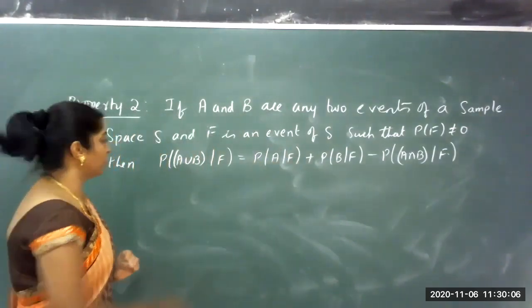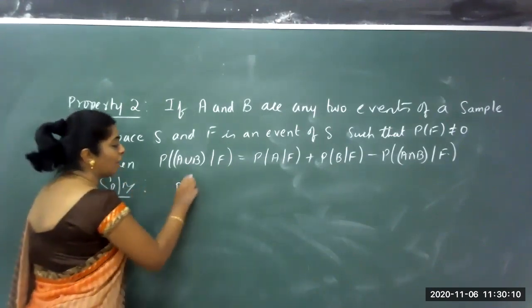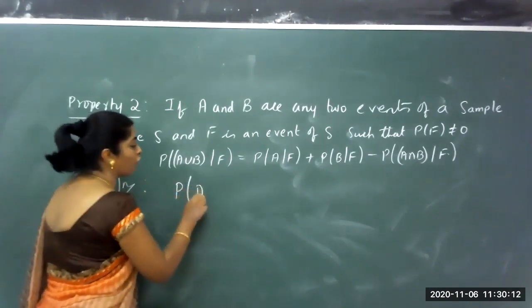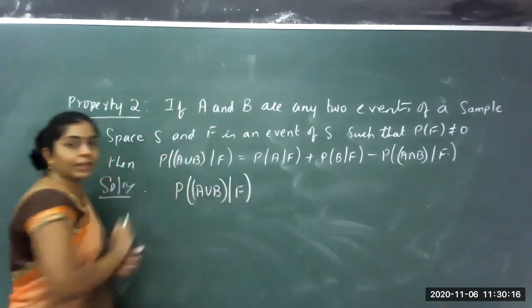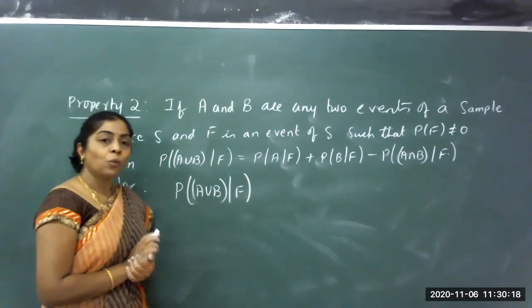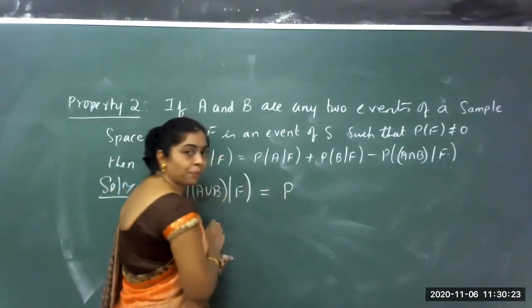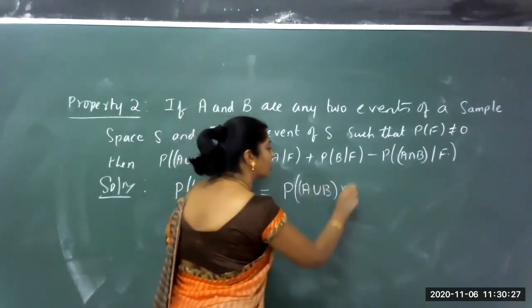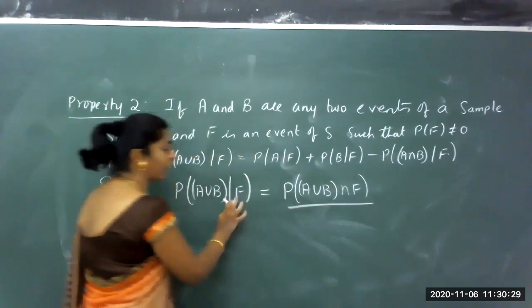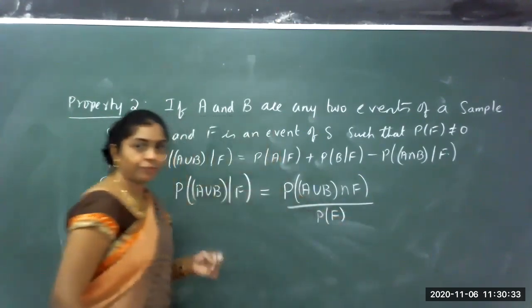Let us try to prove this. Now, to prove this, I am considering equations. Conditional probability of A union B given that F has occurred. What does the definition say? I get the definition as probability of A union B intersection F divided by probability of the event that has occurred.